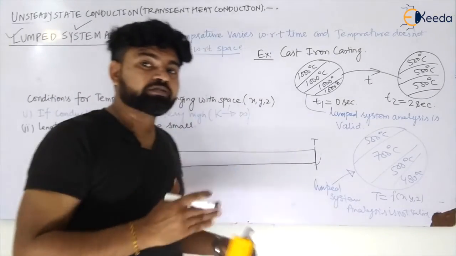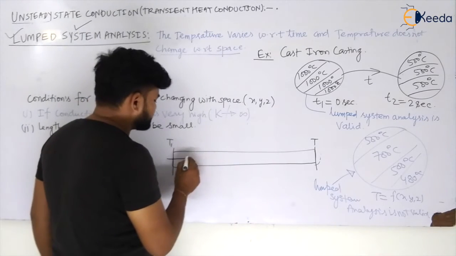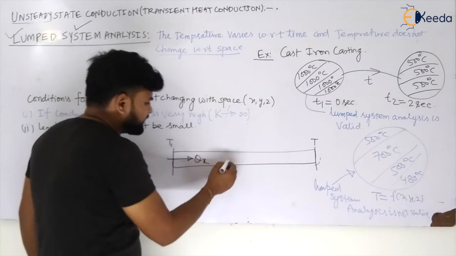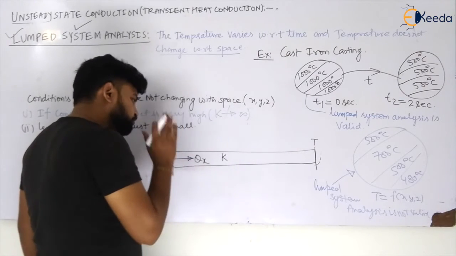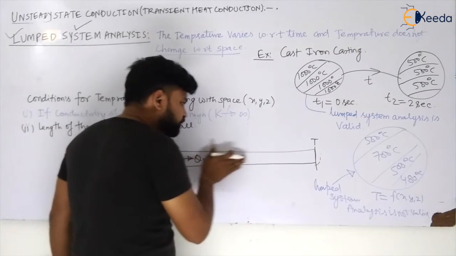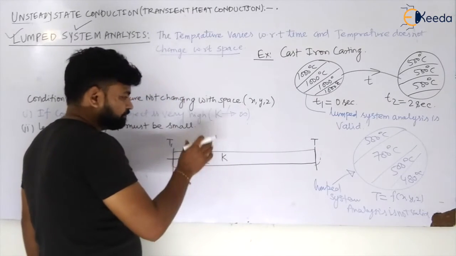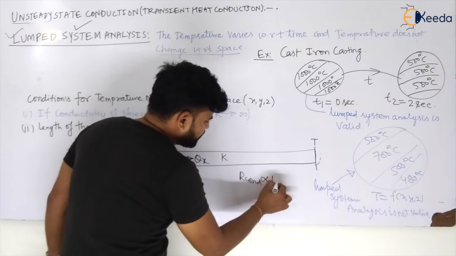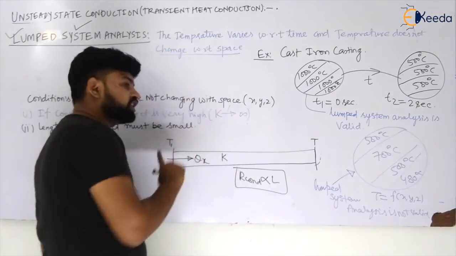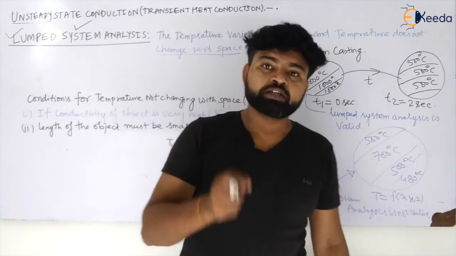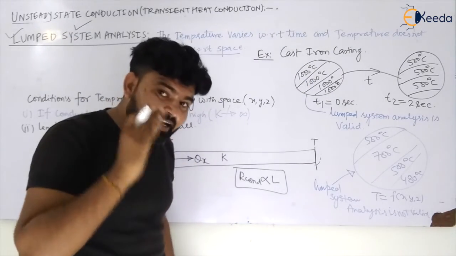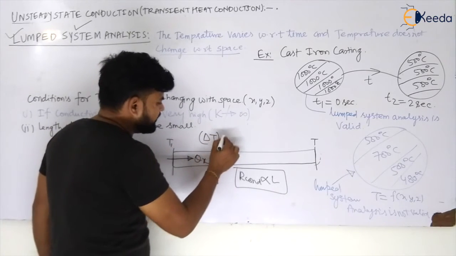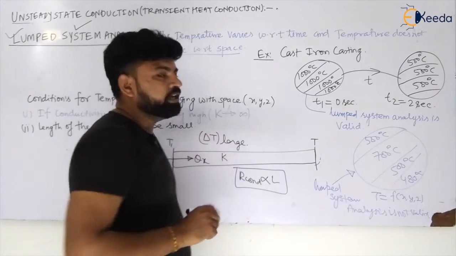Why? Because the length of the object is large, and let us say heat is conducted inside this like this, Qx. When the heat is flowing inside this, there will be more resistance. Why? Because conduction resistance is directly proportional to length. So my dear students, the conduction resistance will be more, and hence your temperature variation, that is the temperature gradient, will be large.